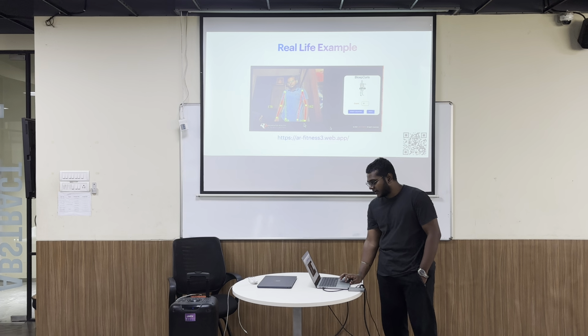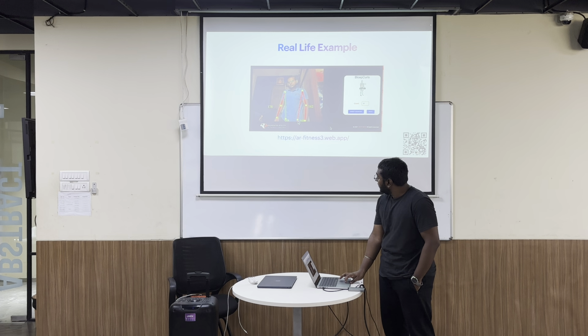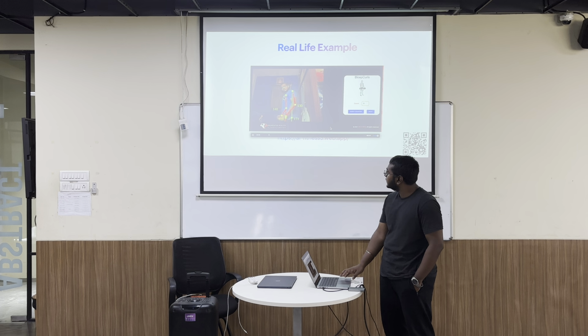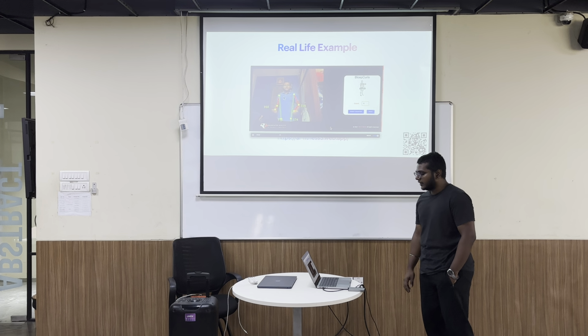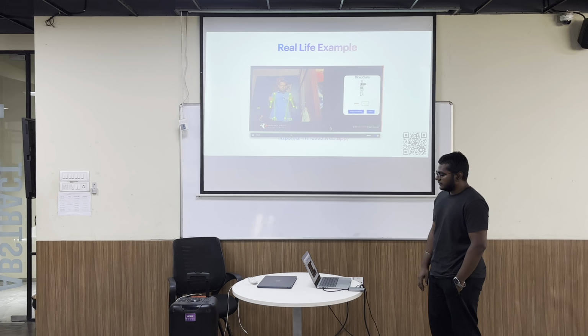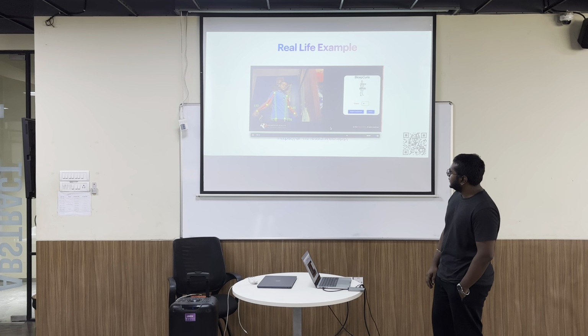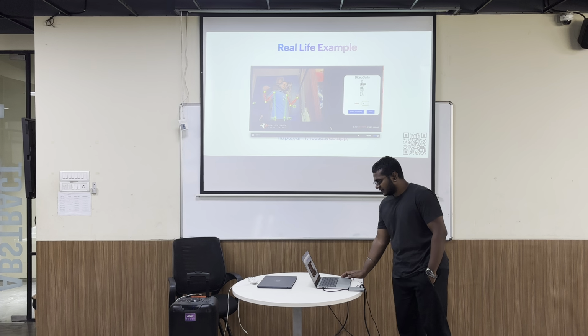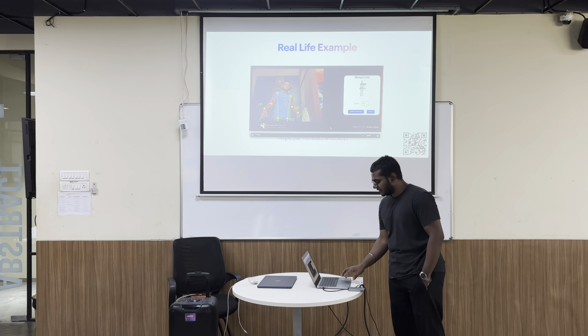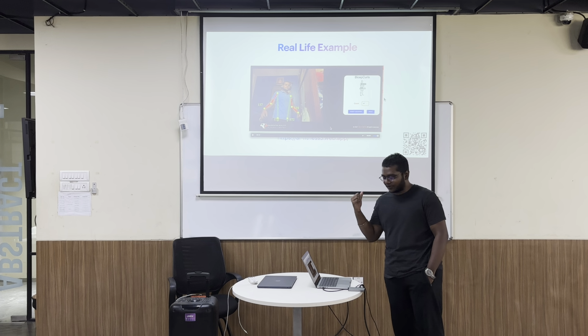I am using MediaPipe's pose model, which tracks my body points, and based on the angle, it predicts if the exercise is performed correctly or not. 1, 2, the AI counts. 4. Yeah, don't worry, I'm not flexing. I was just trying to show that it's not working at a wrong angle.